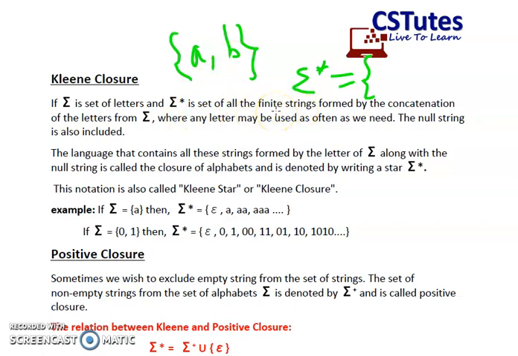Because the length of the string will be countable. It will be finite. We cannot have an infinite length of a string in this particular set Sigma asterisk.